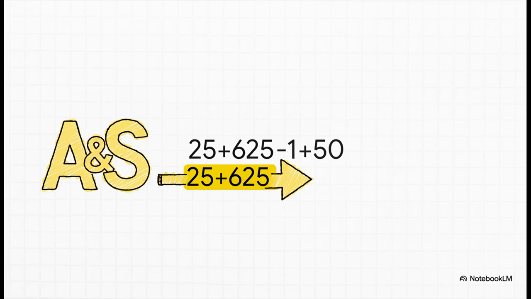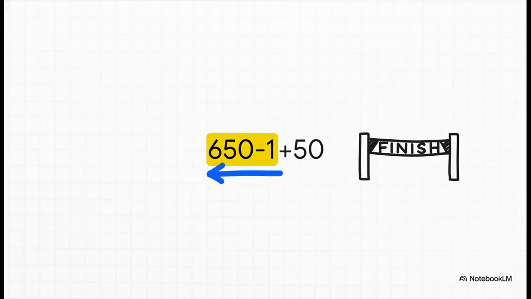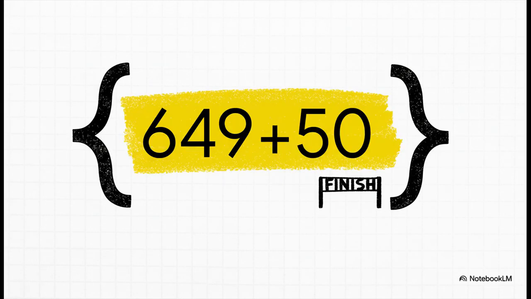So now we're at the final level, A and S, addition and subtraction. And you know the drill by now, right? We just go from left to right. First up, 25 plus 625. That gives us 650. We are so close now, I can taste it. All right, continuing from the left. The very next thing in line is a subtraction, 650 minus 1. And that leaves us with just one simple calculation to find our final answer, 649 plus 50.